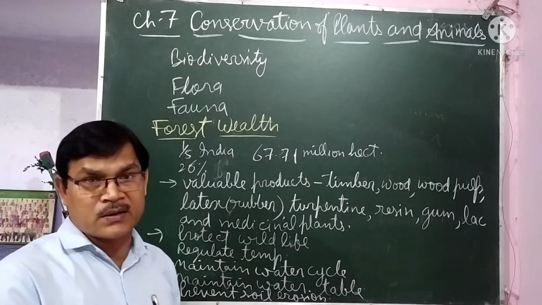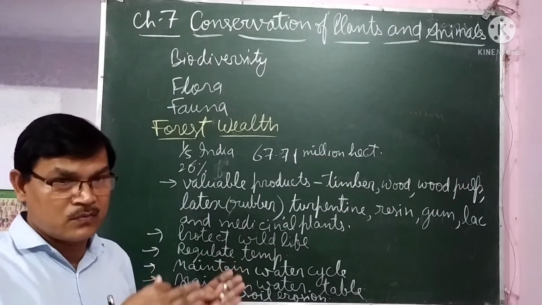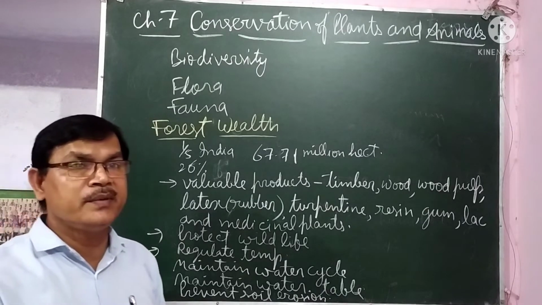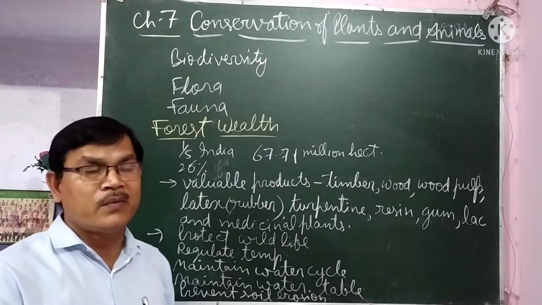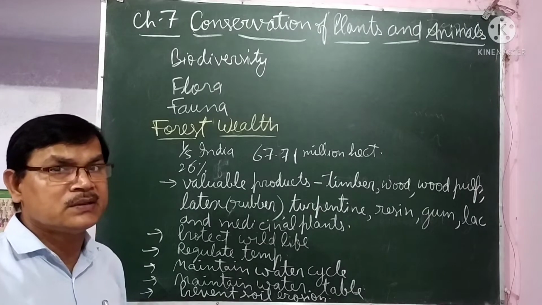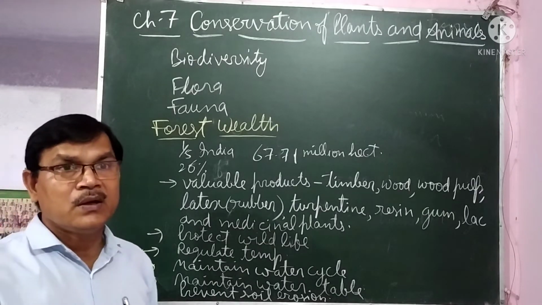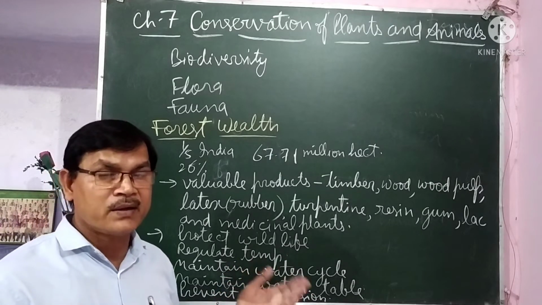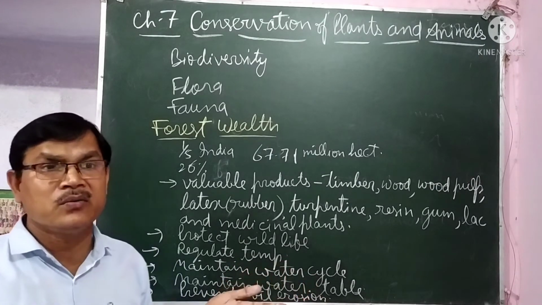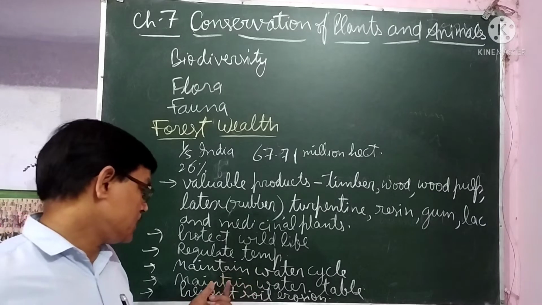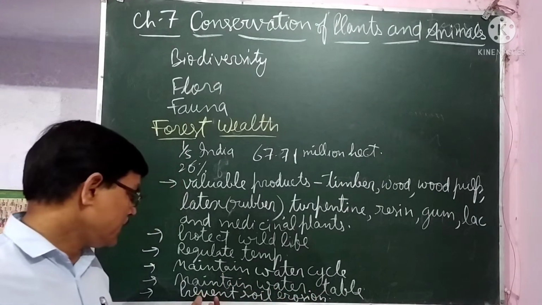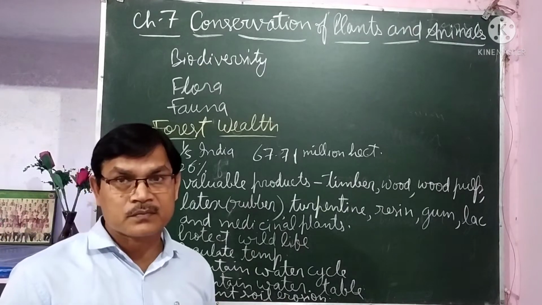If forest will be there, certainly the flow of rainwater will be slow, and if there is a slow flow of rainfall, then more and more water will seep into the ground, and that will increase the quantity of groundwater. So the water table will be maintained. Water table means the upper level of groundwater. So the forest helps in maintaining the water table, and they prevent soil erosion.